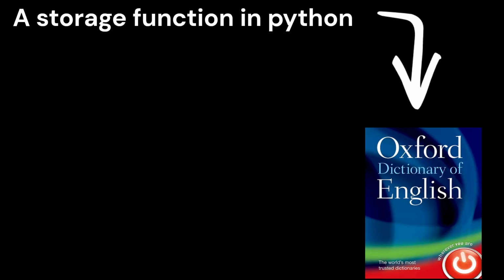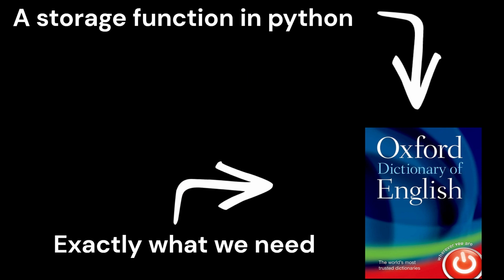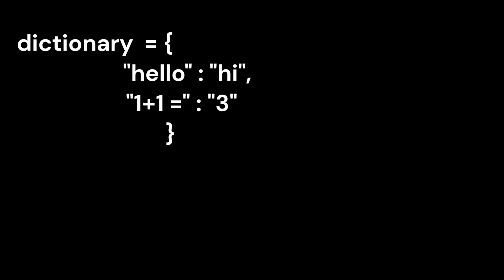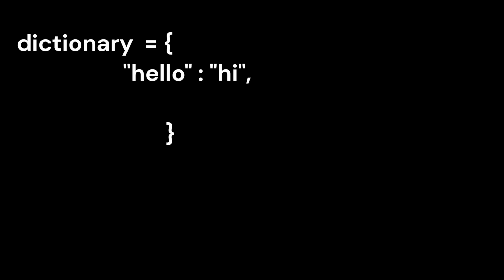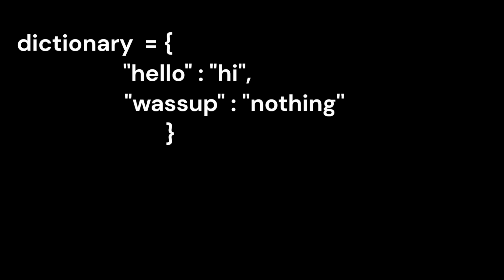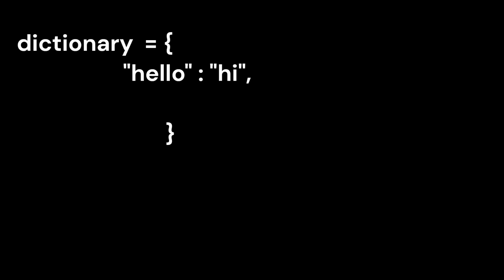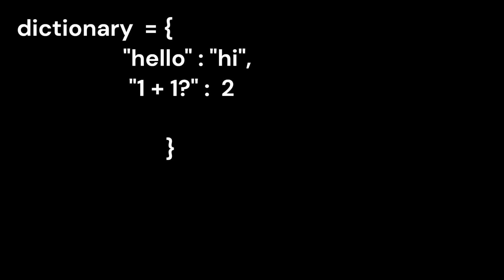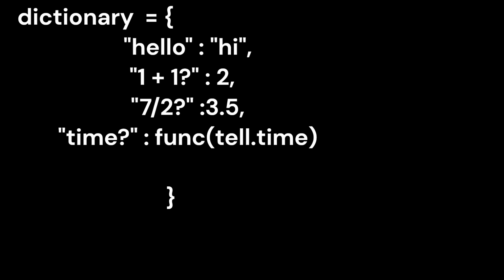Well, there is a storage function in Python called dictionaries, which are exactly what we need to make a basic neural network. Since dictionaries store many variables as their values, which is great because with them we can store a possible input from the user and make the response we need as values to them. Like if the user says hello, its response should be hi. So there would be a variable created in the dictionary which stores the value of hello as hi. And the value doesn't only need to be a string, it can be an integer, float, or a function that tells time.